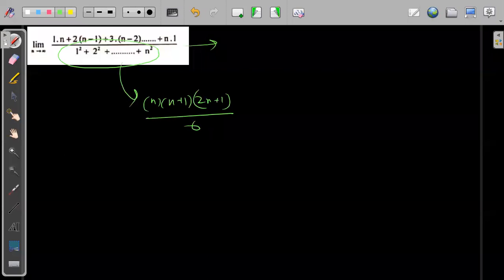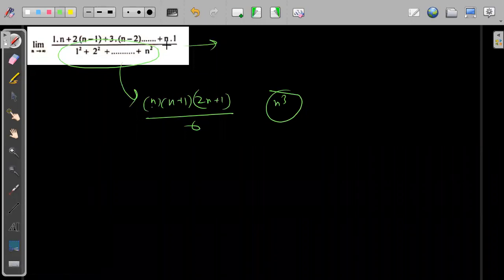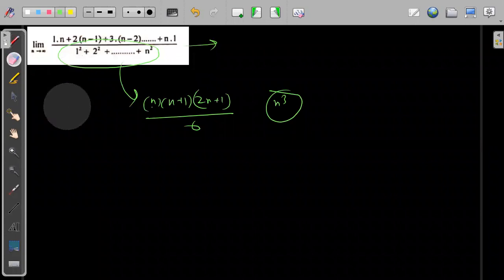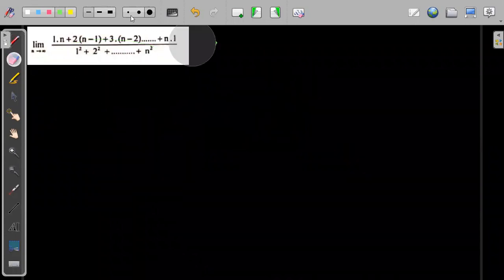So in the denominator, you have the factor of n cube. In the numerator also, if you check, you will have a factor of n cube. So from there you can solve. Okay, so the remaining questions we will solve in the next class.